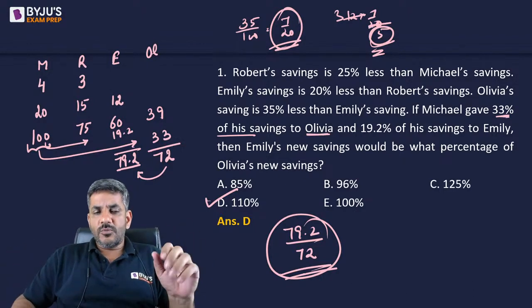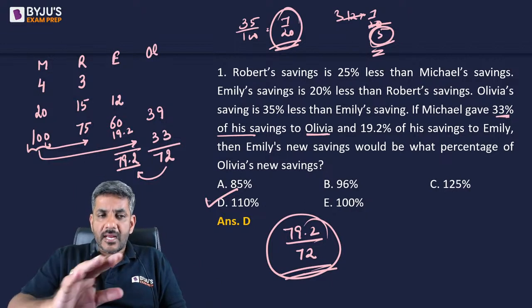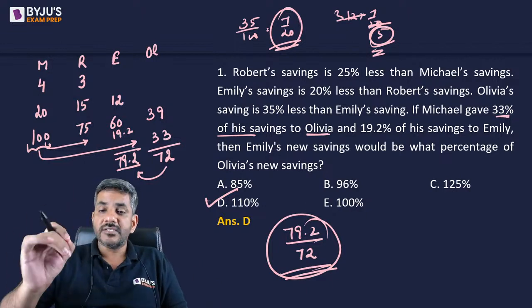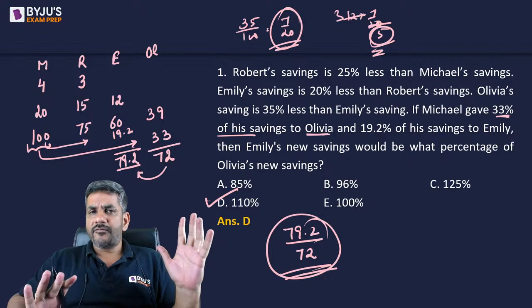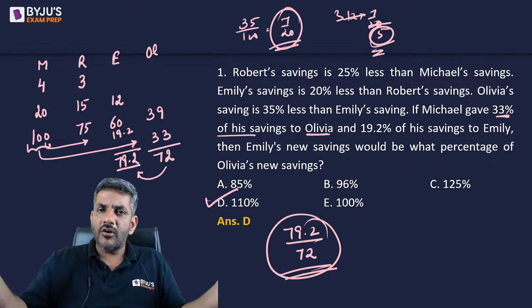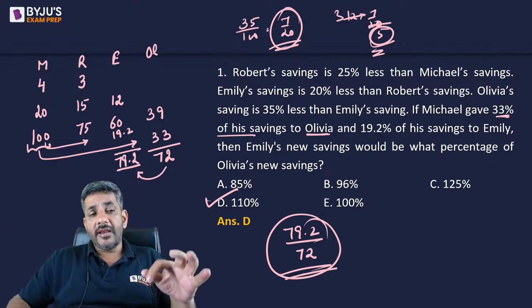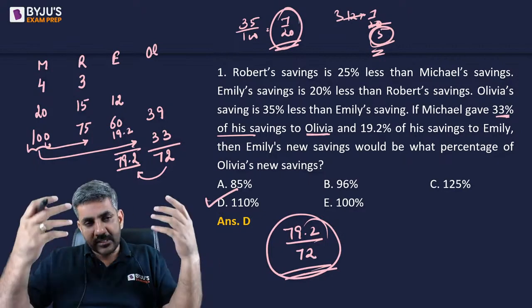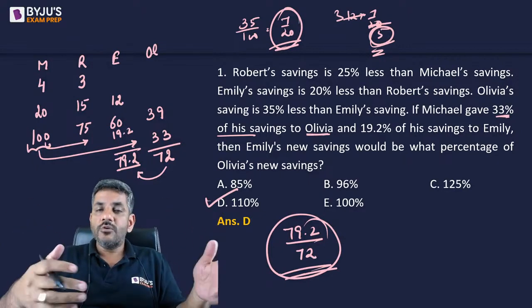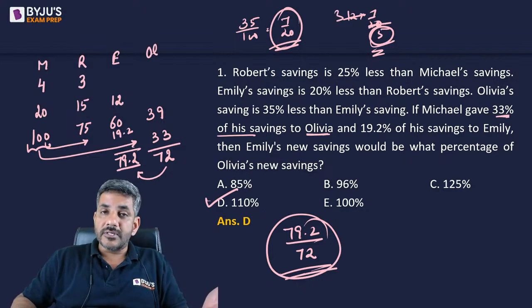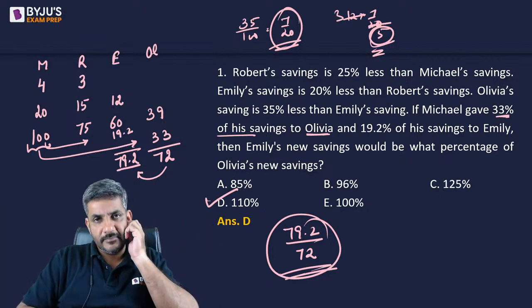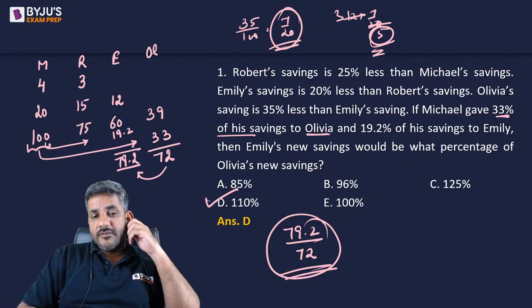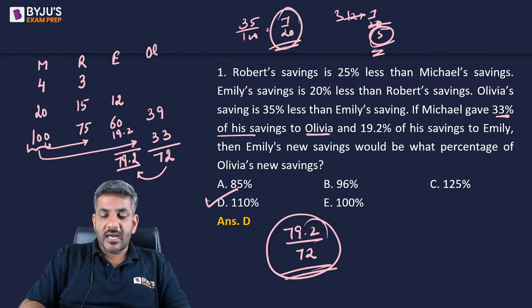Okay. So this was the first question that appeared in NMAT. I am sure you have understood something or learned something new that I discussed over here. Just assume numbers. Whenever you feel, oh, had this number been a multiple of 5, things would have been easy, just multiply all of them by 5. Then you feel, no, had it been a multiple of 3, things would have been easy, just multiply all of them by 3. So that way, if it is your assumption, you can anytime multiply it by anything of your choice to make your job easy. Okay. So for the first question, the answer is 110%. I'm sure all of you got it.